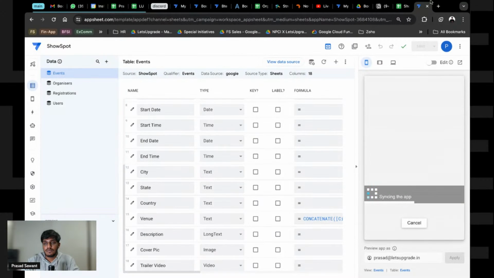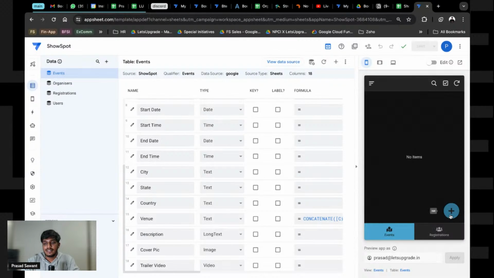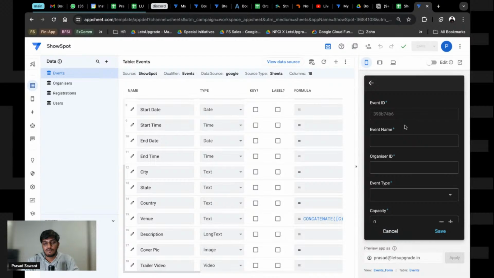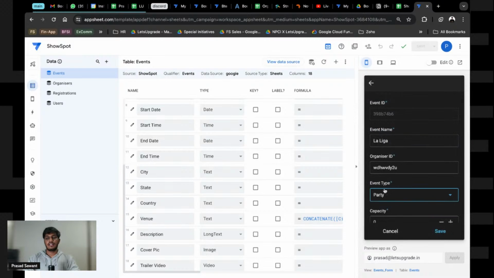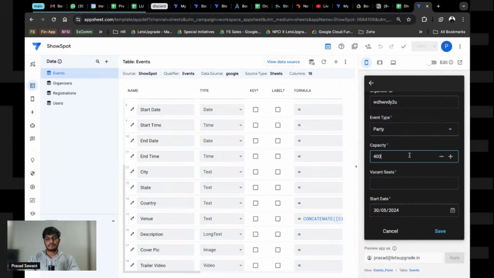That would be the second last part, and lastly I'll dump all the data and show you how the event would look. Event name La Liga. The organizer ID should be automatically fetched, but currently we are putting it like this. Parties, again, is a time pass thing.